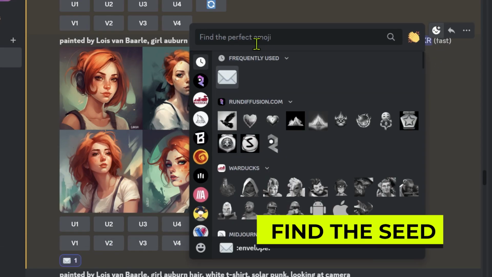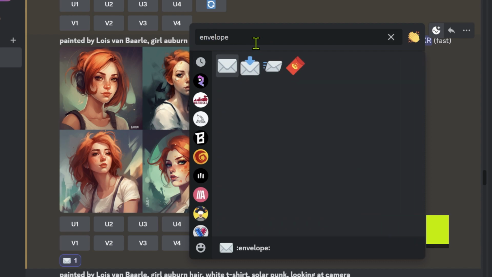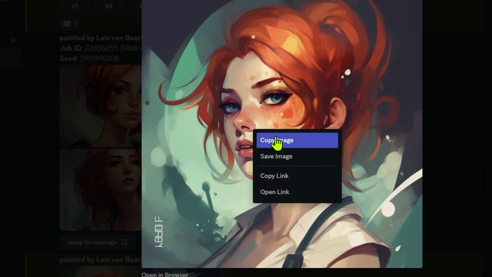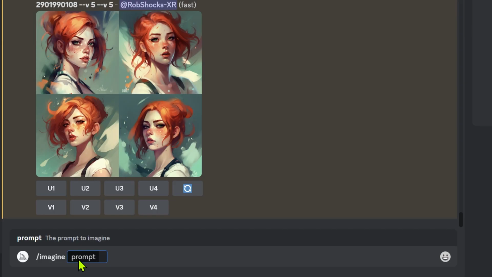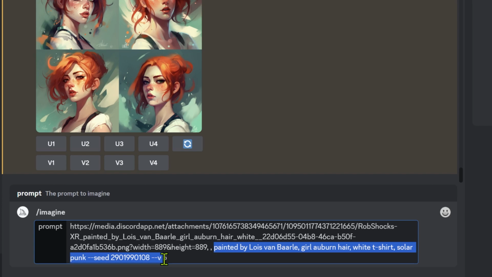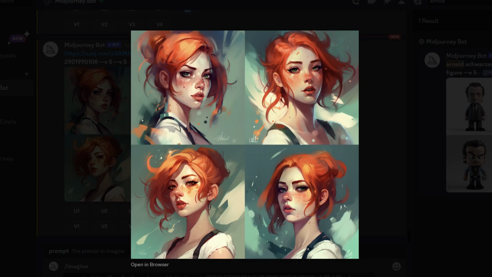To get the seed in Midjourney 5, it's different from version 4. To do that, we go to the reaction button, and if you've not used it before, you need to type in envelope to find the envelope emoji. This tells Midjourney to give us the job number and the seed, which will be sent back to you in the chat. Now, we can take the image that we like as a basis and paste that into our prompt along with the seed. I found the best results by pasting in the image that I like, along with the original instructions, putting any variation that I want in at the end, and then of course adding the seed. Okay, so this one is pretty consistent, I like it.